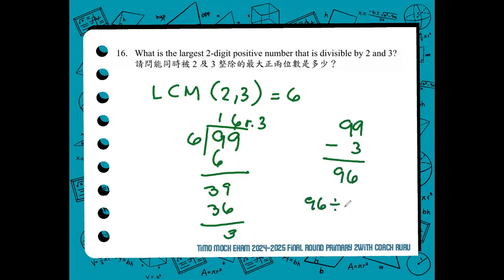Meaning, 96 divided by 6 is just 16, according to the calculation, 99 divided by 6. So, 96 divided by 6 is 16. In that case, we can also determine the largest two-digit positive number that is divisible by 2 and 3 using the LCM 6, that it's actually 96. So to answer the question, what is the largest two-digit positive number divisible by 2 and divisible by 3? You can also check, divide it by 2, divide it by 3. It is actually 96.